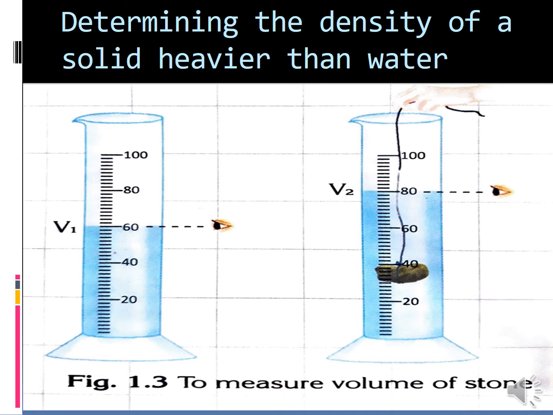Here I have given the measuring cylinder. With this I am going to explain the density of a solid heavier than water. We are going to find the density of that stone. The stone's density is higher than water. Here we are going to immerse the stone in the water and, with its mass, find the density of the stone.